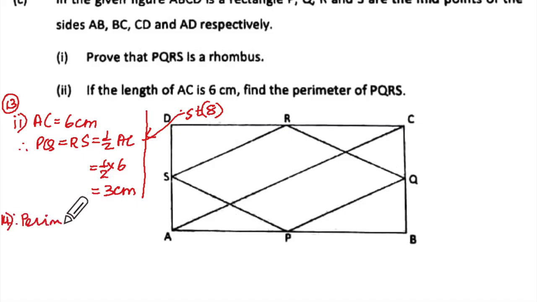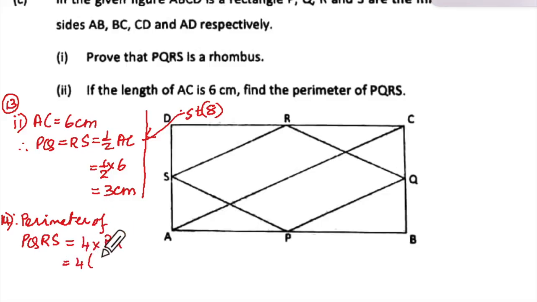Perimeter of PQRS will be equal to 4 times PQ, which will be 4 into side, correct? Which will be equal to 4 into 3, which is 12 centimeter. So we got the second answer also.